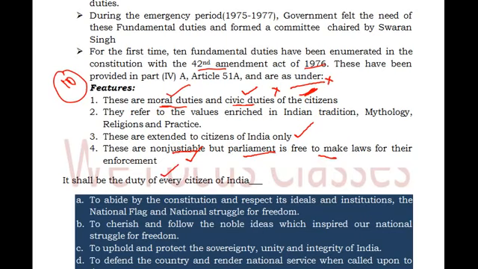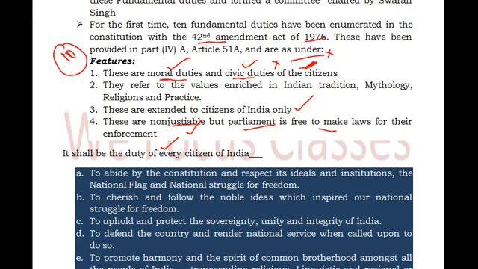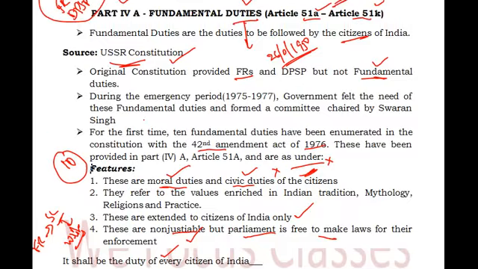In the DPSP also we have seen that it is not justiciable, whereas fundamental rights are justiciable. If someone infringes your fundamental right, you can go to the Supreme Court and they can issue writs, as we saw in the fundamental rights class. So this is about the features, and it was included by the 42nd Amendment Act.